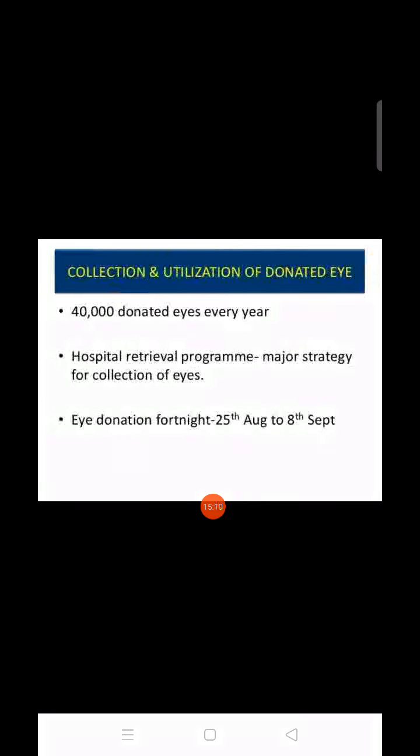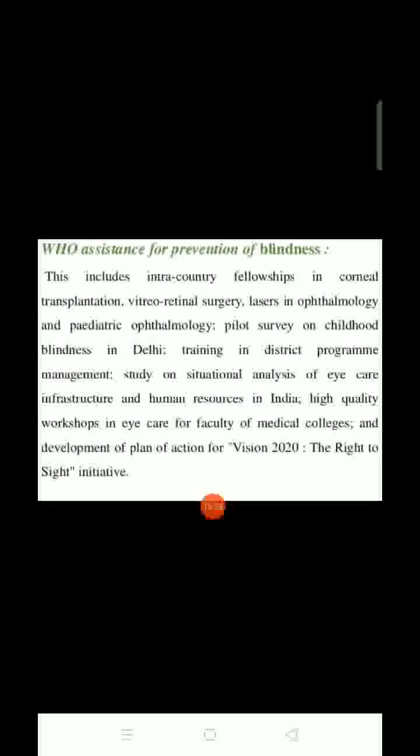Okay, next, collection and utilization of donated eyes. 40,000 donated eyes every year. Okay, hospital retrieval program, major strategy for collection of eyes. Eye donation fortnight, 25th August to 8 September. Okay, WHO assistance for prevention of blindness. WHO will help the prevention of blindness.